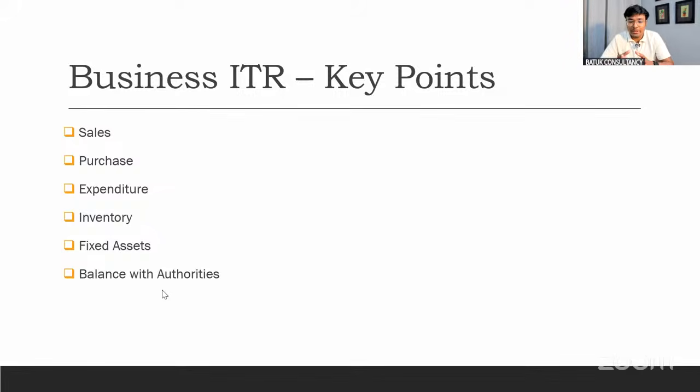Now let's start our discussion on the business ITR key points. Sales you can verify, purchase you can verify, expenditure you can verify, inventory you can verify, fixed assets you can verify, and balances with the revenue authorities you can easily verify. Now your question is, sir, how can we verify each and every line item? One question is there in the chat box: how can we verify the inventory? That is also a concern. Okay, we will discuss that.